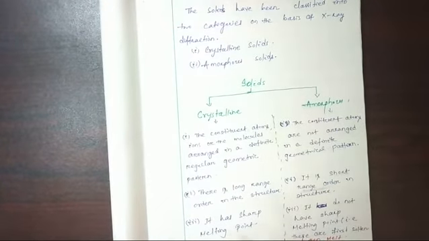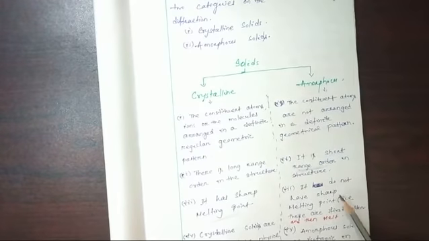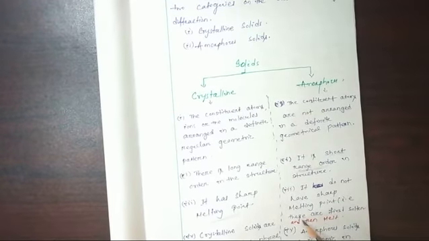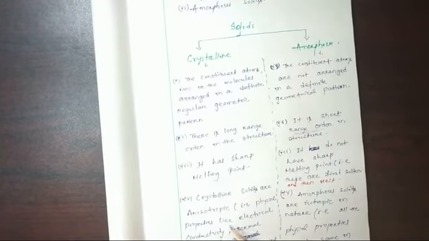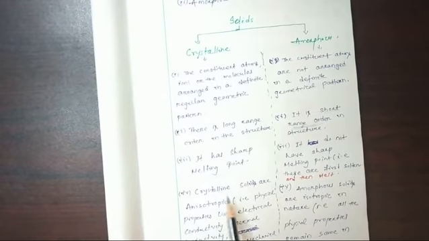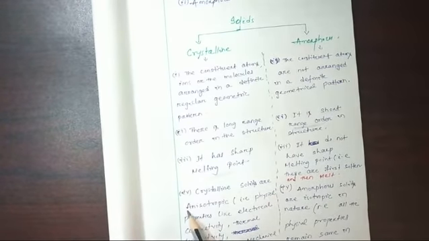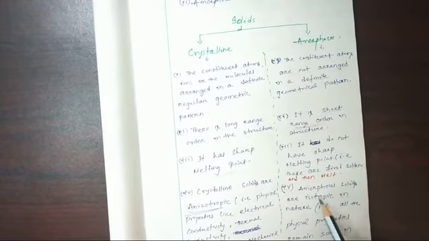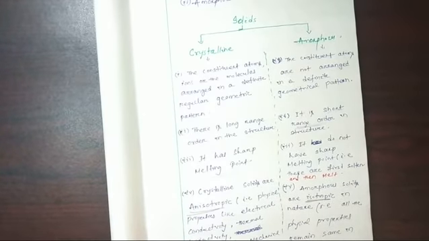Crystalline materials have a sharp melting point, but amorphous materials do not have a sharp melting point; they first soften and then melt. Another important property is that crystalline solids are anisotropic, and amorphous solids are isotropic.